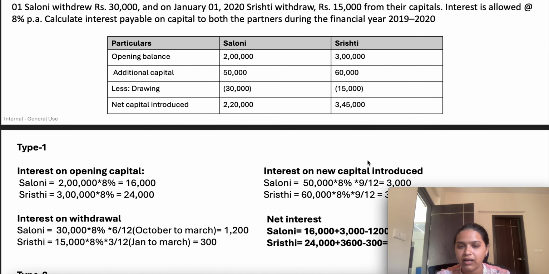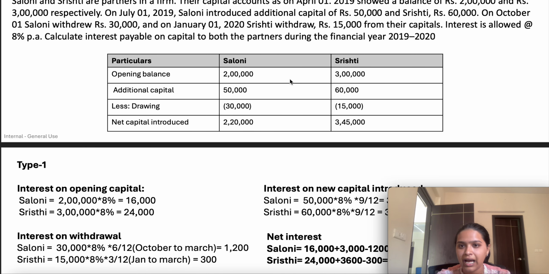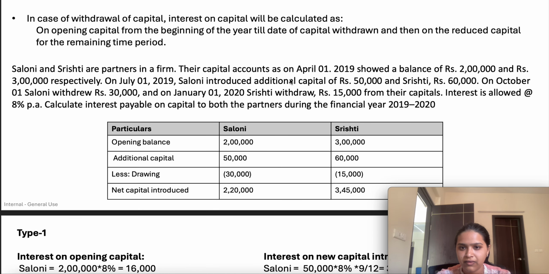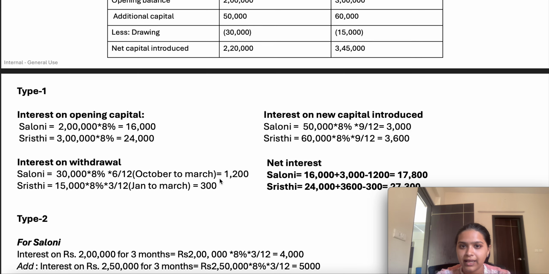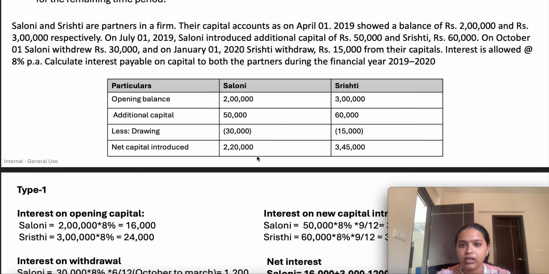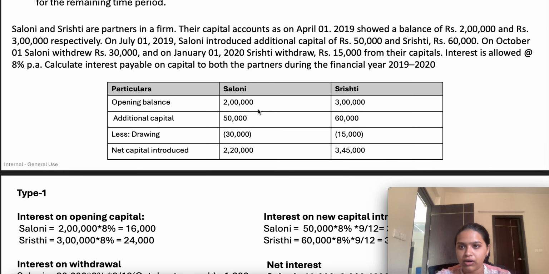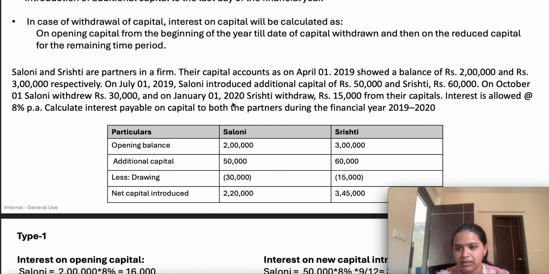Second one, we can do one thing. We know that this is the opening balance till June only. So for 3 lakh, 2 lakh and 3 lakh, the balance will be only for the 3 months. So first of all, we'll compute the interest for 3 months only. Then the balance will be increased. So updated balance 2 lakh 50 and 3 lakh 60. So for Saloni, since she has withdrawn in October, from July to October, it means July, August, September, for the additional 3 months, we have to compute the interest on 2 lakh 50,000. Okay, and for this one 3 lakh 60,000 for 6 months, because Srishti has withdrawn on 1st September only.